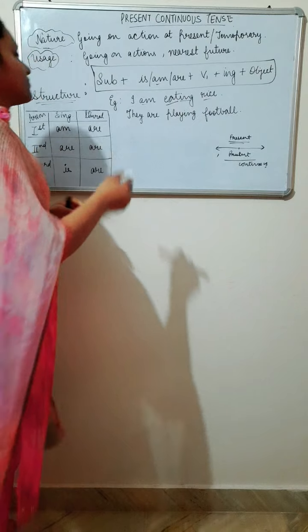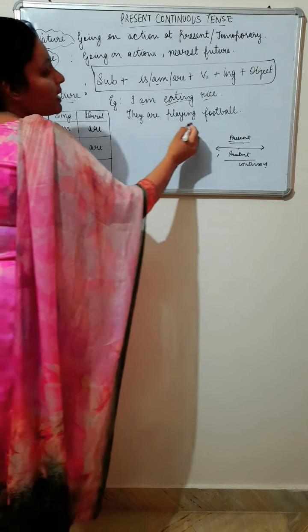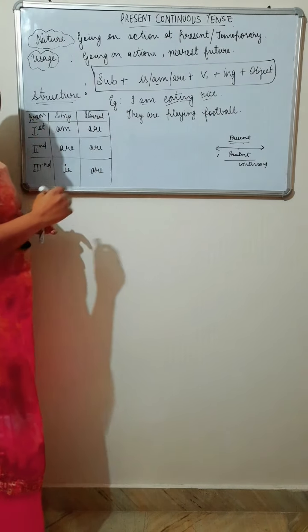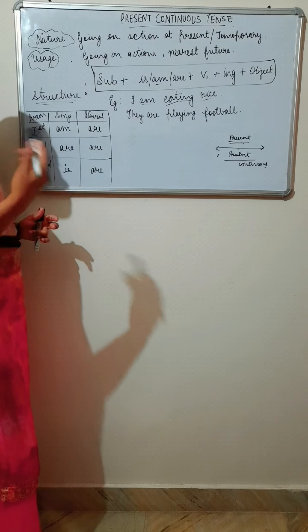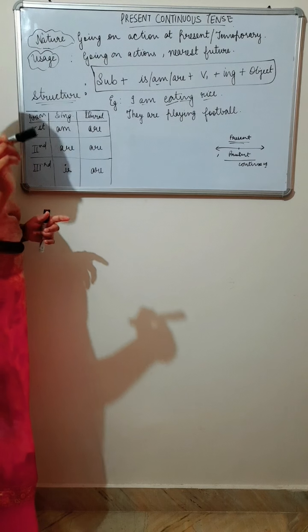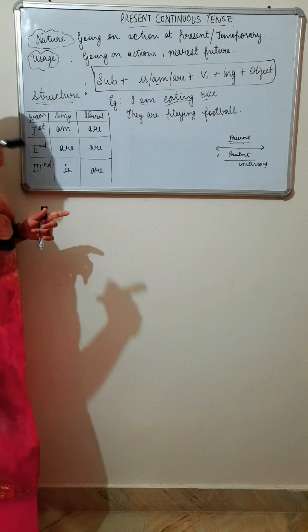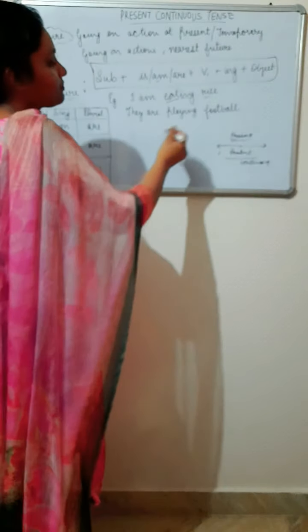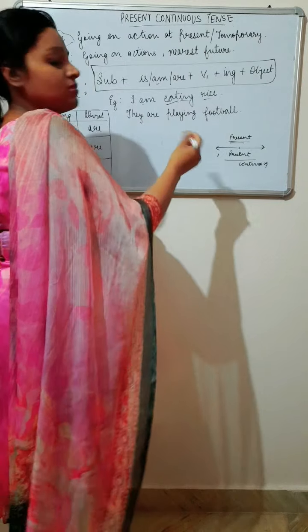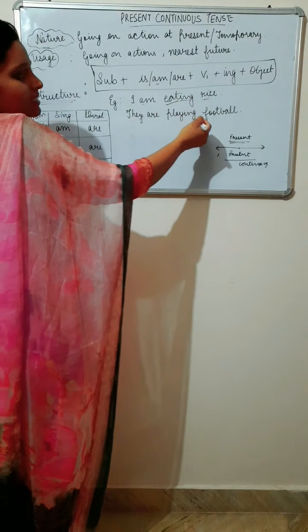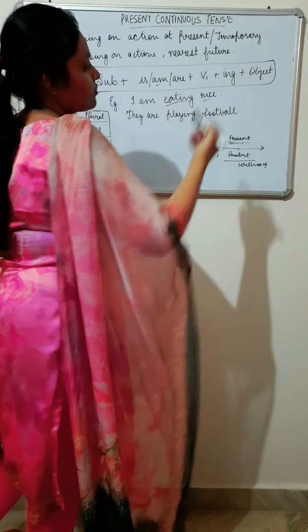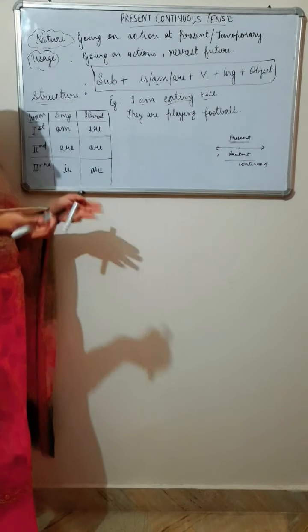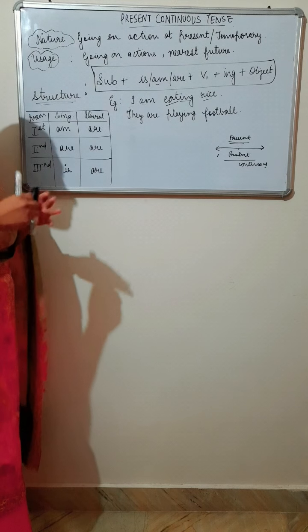So clear. Next, they are playing football. Here I used first person and here I used third person. I hope you learned the first person, second person and third person table I have taught you. In this, they is the subject, are is the helping verb, playing is the verb plus ing, play plus ing, and football is the object. So it is very easy, present continuous, still going on actions.